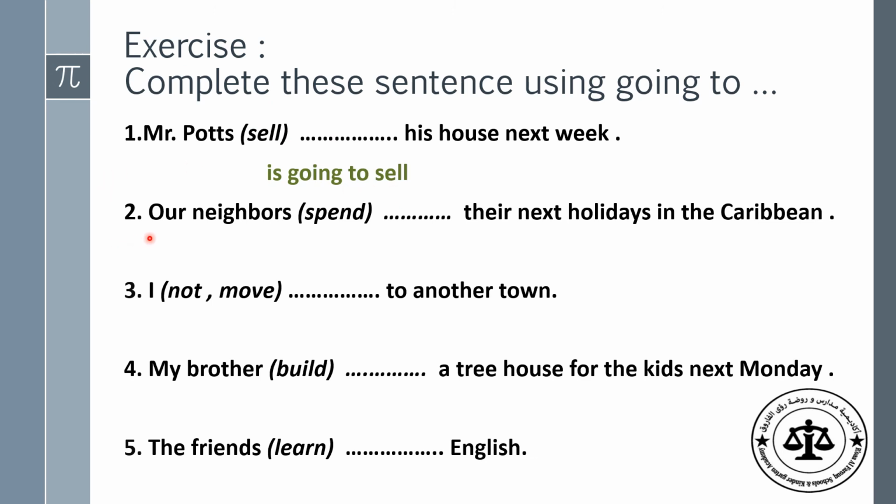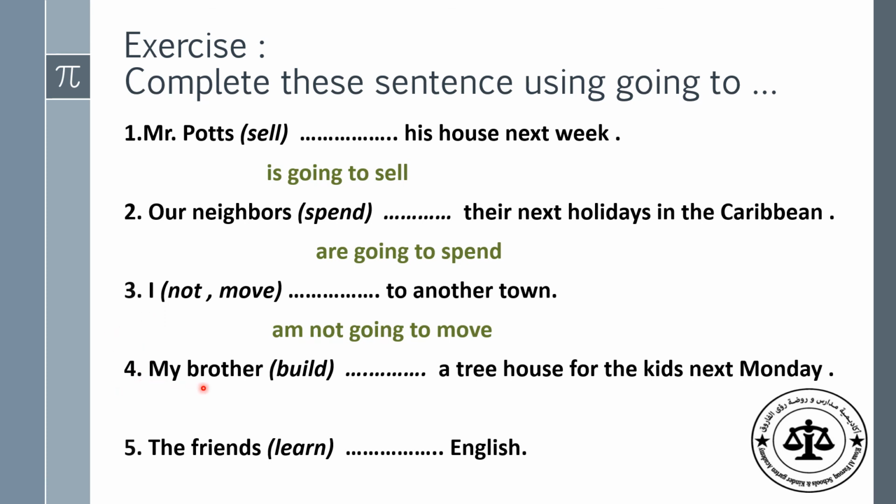Number 2. Our neighbors spend their next holidays in the Caribbean. Yes, excellent. Are going to spend. Look at the third sentence. I not move to another town. Let's negate this sentence. I am not, excellent, going to move to another town.